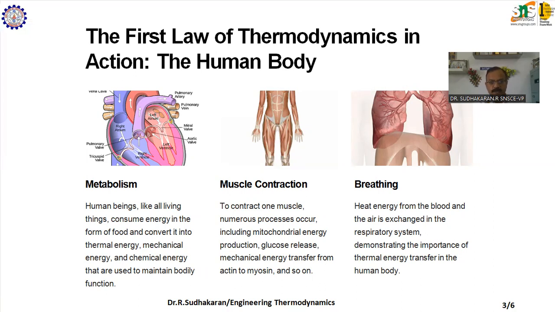So you can see even in the human body, there are a lot of energy transformations taking place. But the total energy remains constant, that is, the energy we get from food. This energy is converted into various forms for performing the various functions of the body by the particular parts.